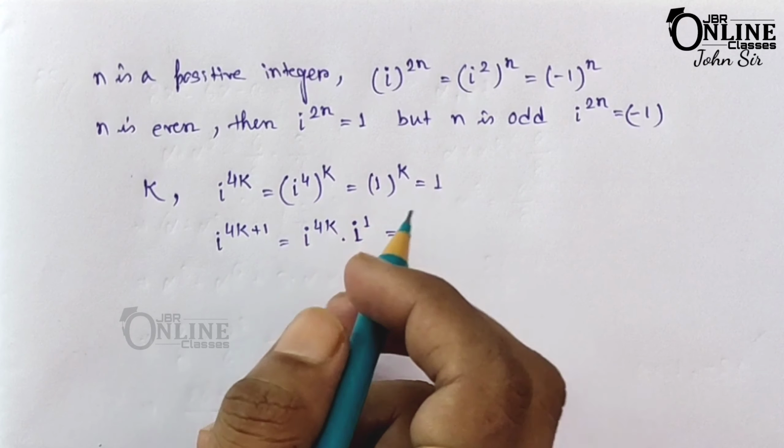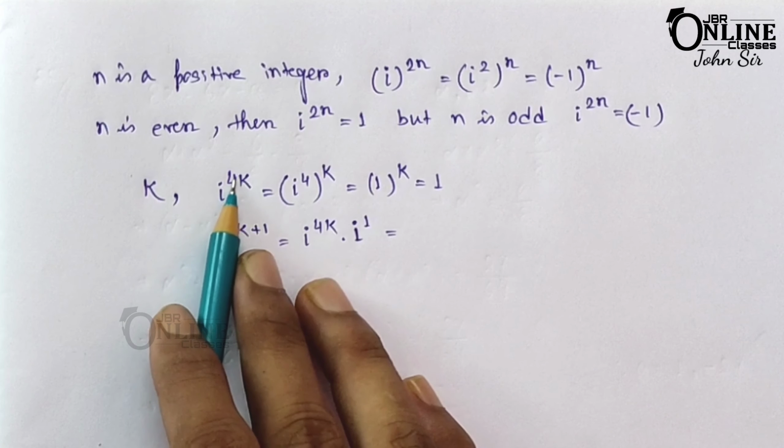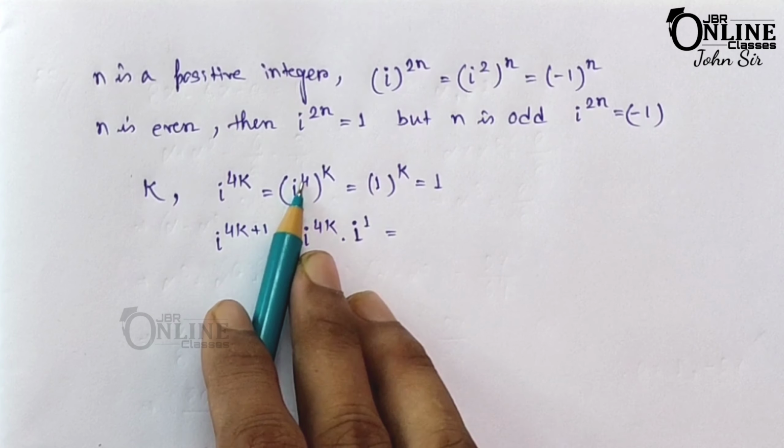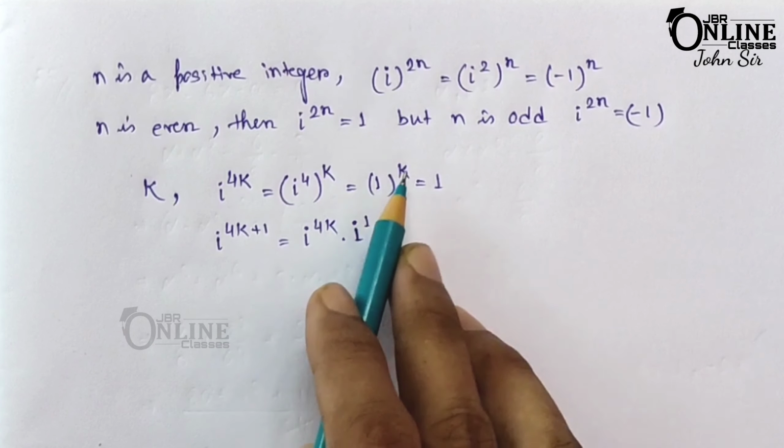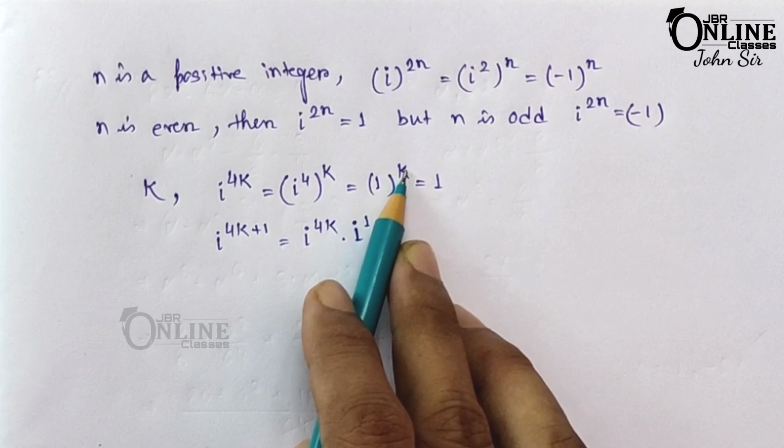Now for any positive integer k, here i to the power 4k equal to i to the power 4 whole to the power k, and i to the power 4 means 1, so 1 to the power k, that equal to 1. Now i to the power 4k plus 1, you can write i to the power 4k into i to the power 1, as i to the power 4k equal to 1, so it will be 1 into i, that equal to i.